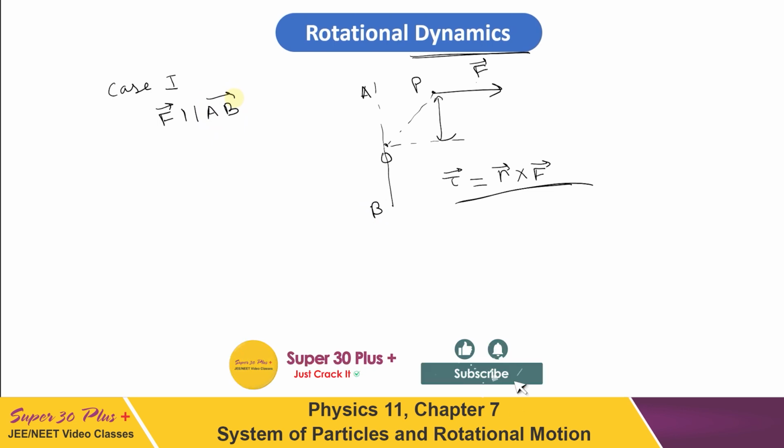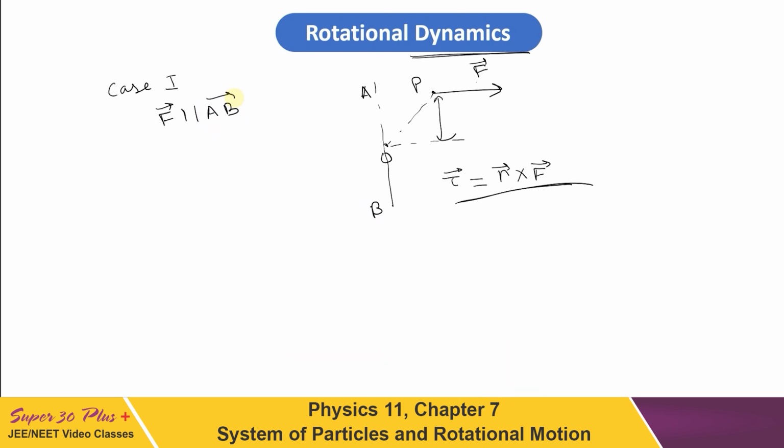And then component of R cross F along AB will be 0. So it will not produce any kind of rotational effect. So to produce the rotational effect, there must be a component of R cross F effective along the axis, that is rotational axis. So this is our case 1. There will be no rotation here if AB is the rotational axis.